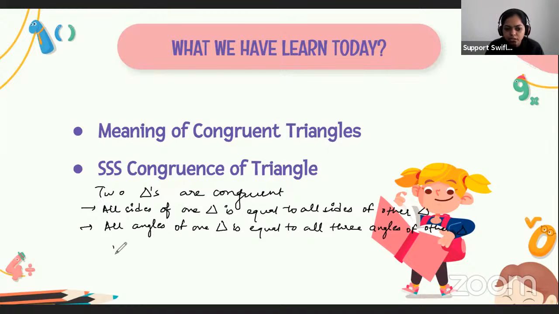And also we have discussed CPCT, corresponding parts of congruent triangles. Okay, CPCT rule. So this is all about today's session.